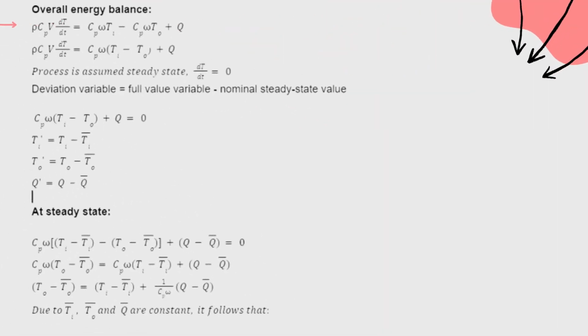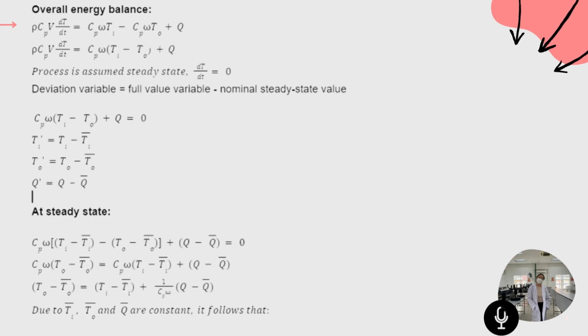So after the assumption, we can perform overall energy balance. As you can see on the screen, the small change of temperature is equal to temperature inlet minus temperature outlet, plus the heat from the heating coil, and the process is assumed to be in steady state, so the small change of temperature is equal to 0.